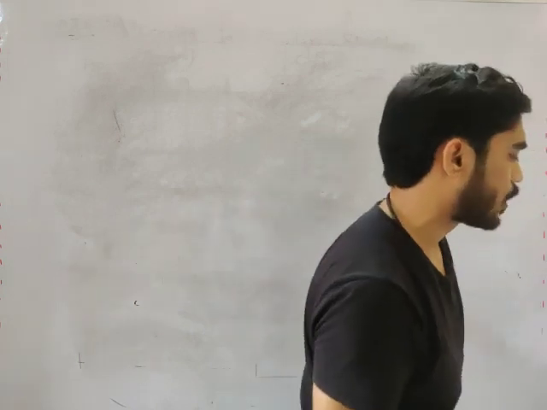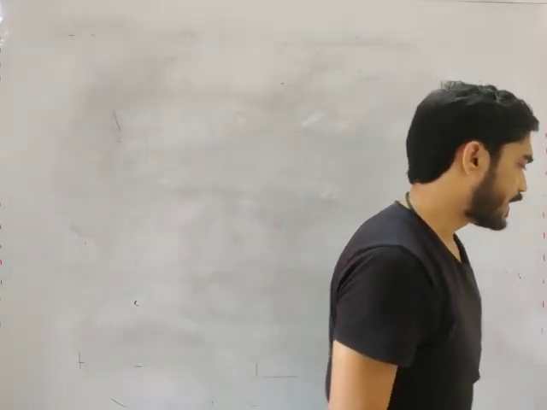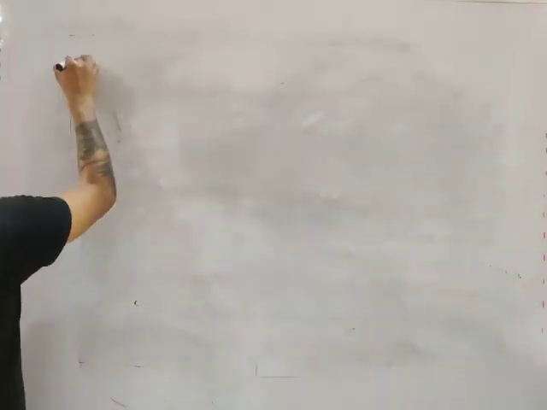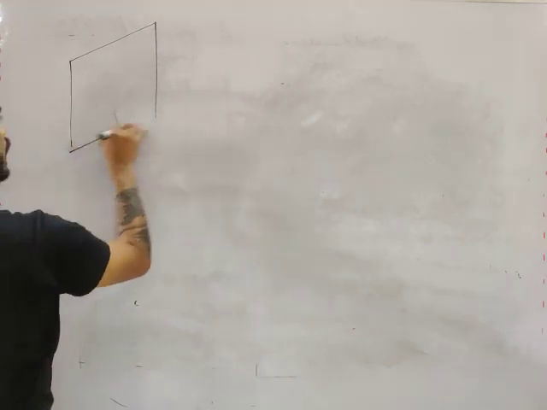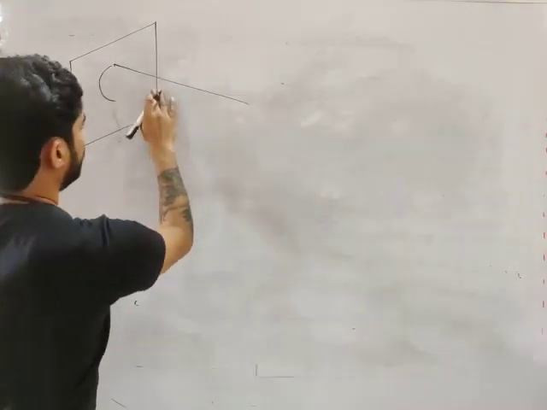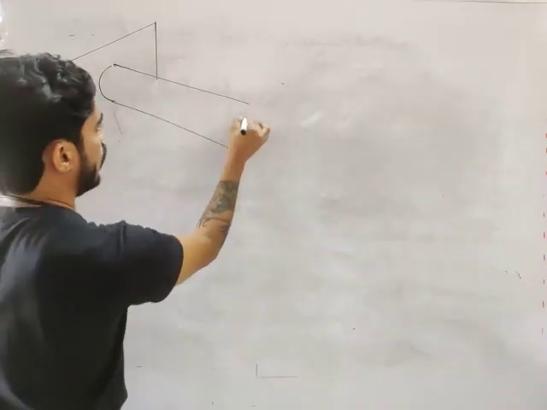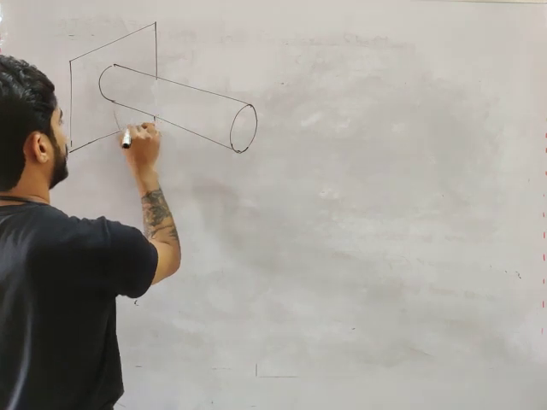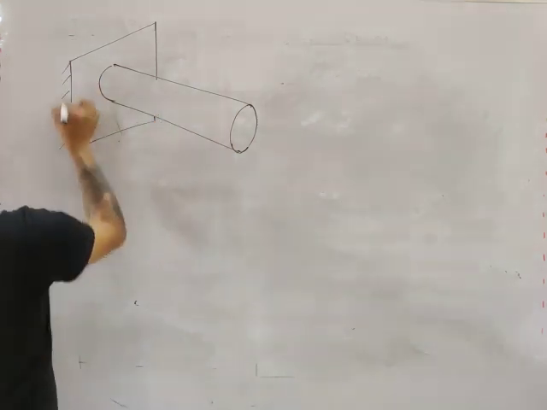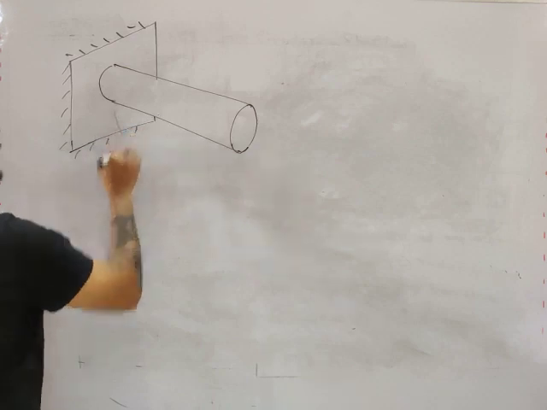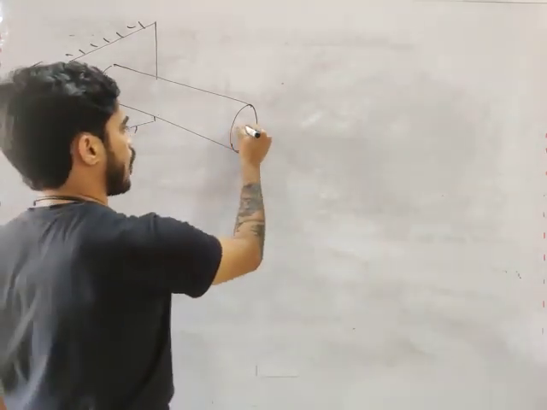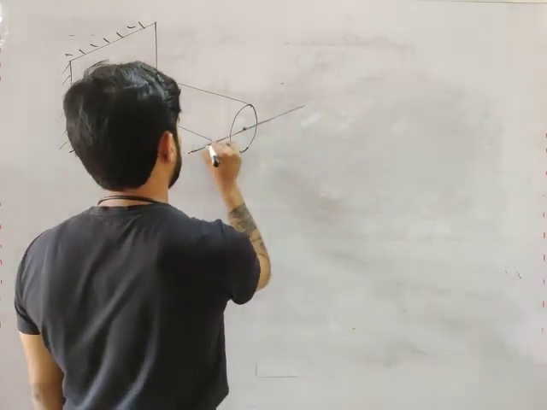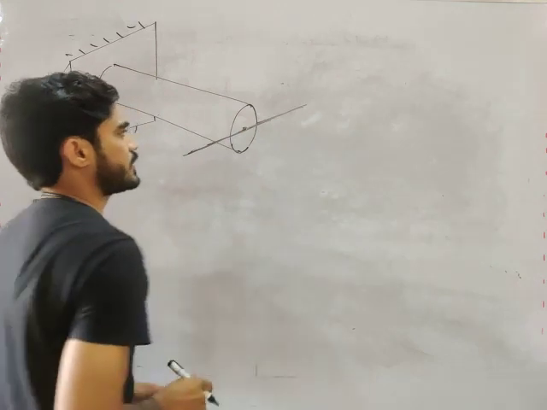We have a rigid horizontal rod fixed to a circular cylinder. Let's say this is the diagram. This is a circular cylinder, and we have a rigid rod. This is the rigid rod, and it is fixed to the cylinder.